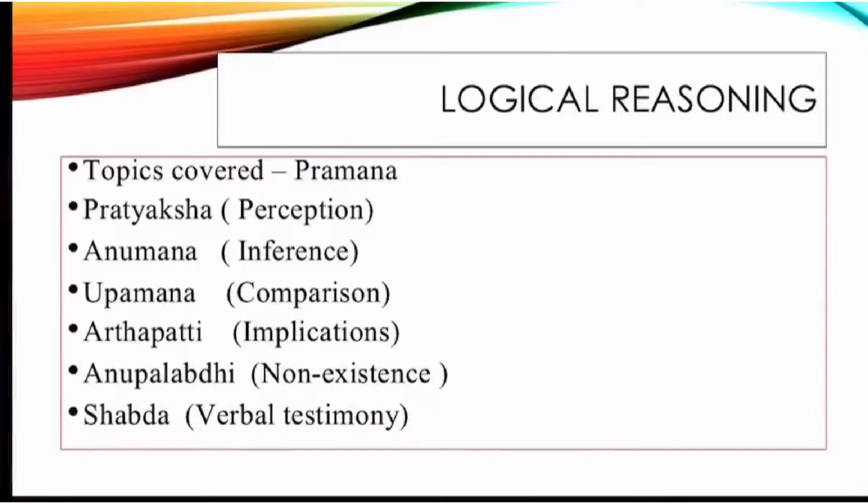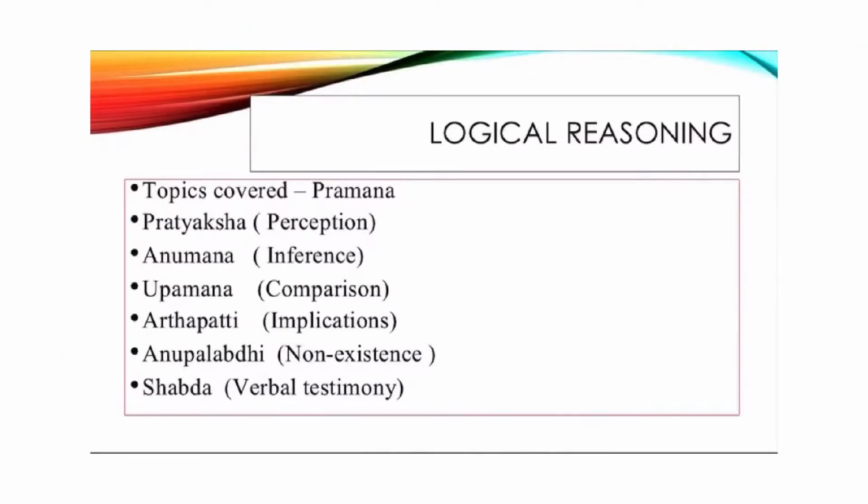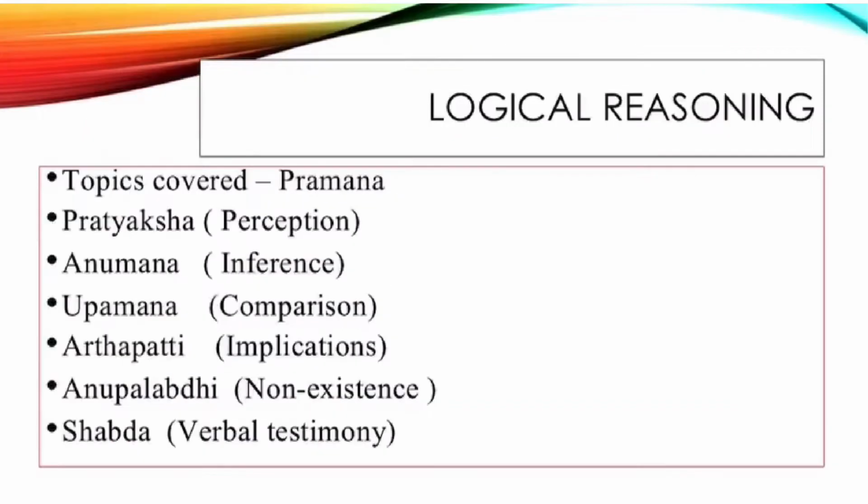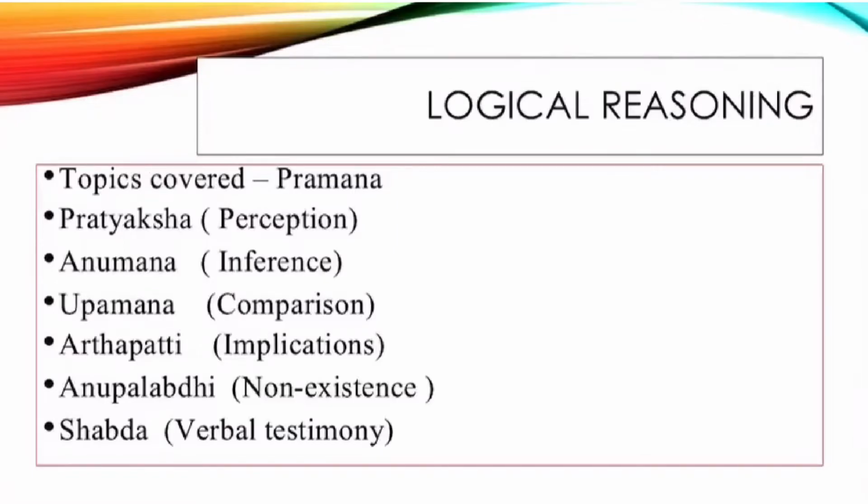Third is Upamana. Here the knowledge is gained through comparison and similarity of two different things. To understand an unknown thing or an unknown object, we associate it with something that is already known and similar to that unknown object. For example, if I don't know what a stylus is and my friend comes and explains that a stylus is like a pen but it has a rubber tip so that it can be used to write on digital devices. Here, I try to know what a stylus is by comparing it with a pen which has similar features.